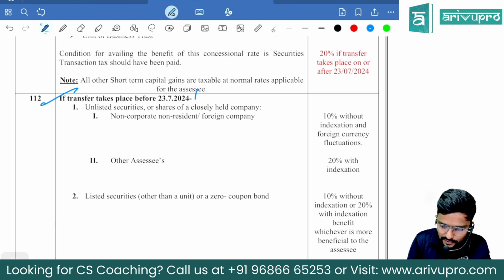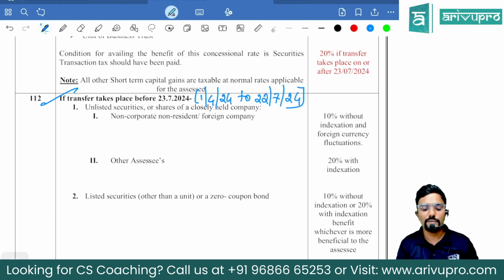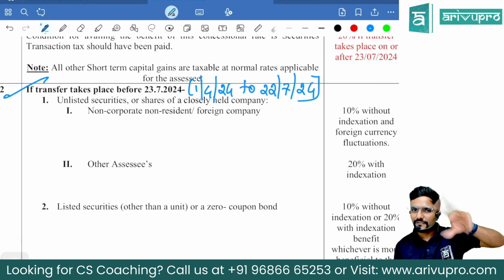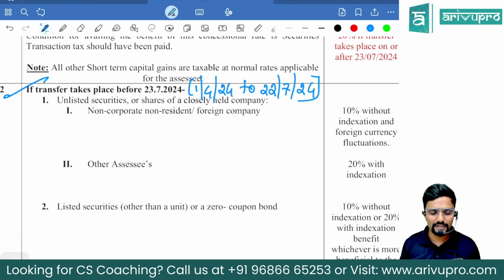Okay, sir. If you want, you can also write 1st April 24 to 22nd July 24. Okay, sir. Let me write to be more clear. Now, under that, different assets are there. First, if it is unlisted securities or shares of a closely held company. Closely held company is nothing but a private limited company, guys.